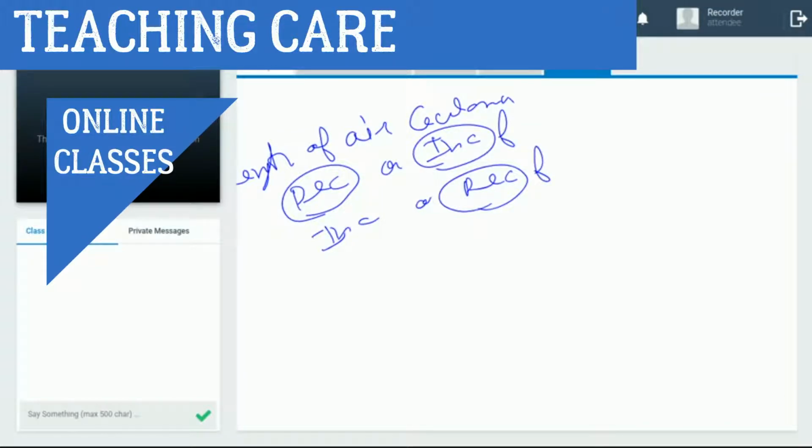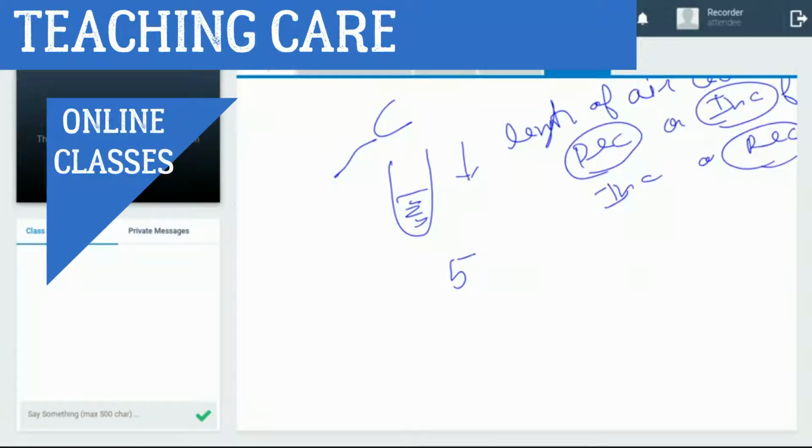Okay, so I give you a one-point question. It shows the maximum sound at a certain length of air column. Then again it shows at which length?